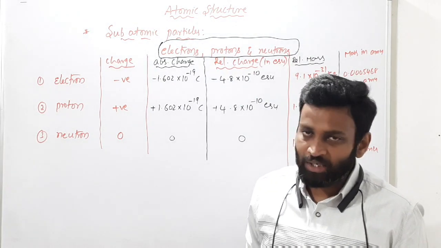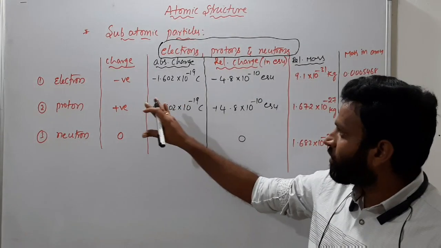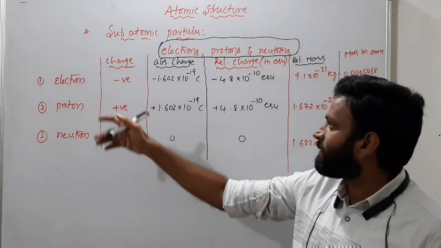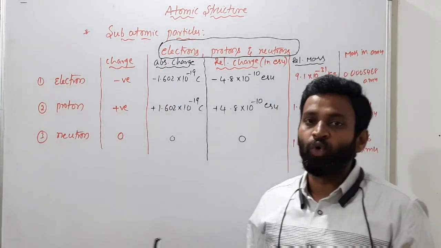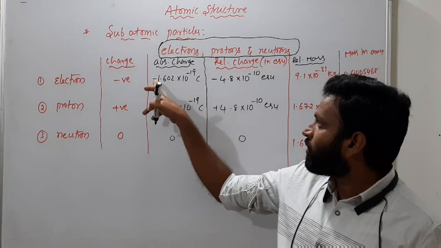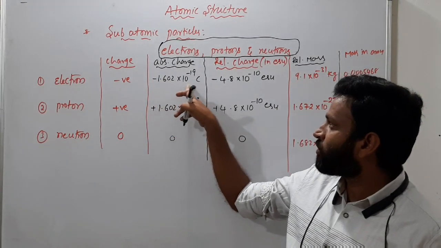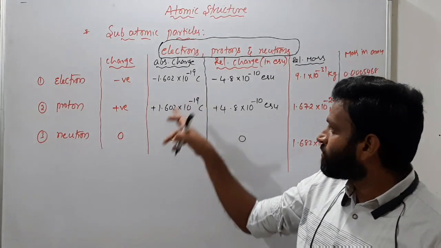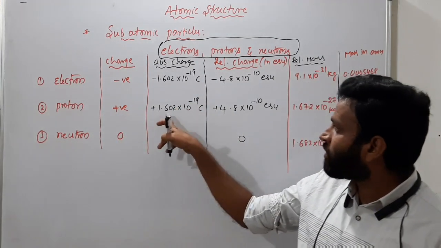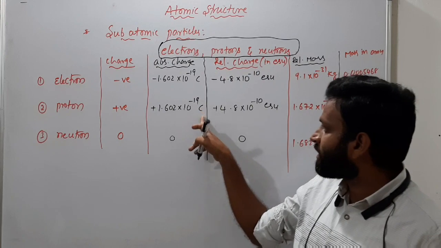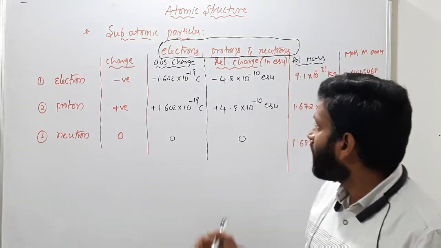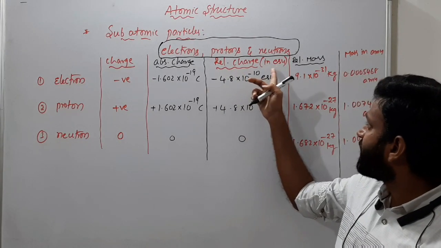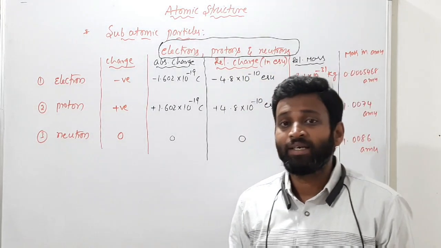Okay, they don't have any charge, and I have given it before, so to avoid wasting time: the absolute charge of the electron in terms of coulombs, C means coulombs, is minus 1.602 into 10 power minus 19 coulombs, and for the proton plus 1.602 into 10 power minus 19 coulombs, and for the neutron the charge is 0. Okay, and relative charge in ESU, electrostatic units.